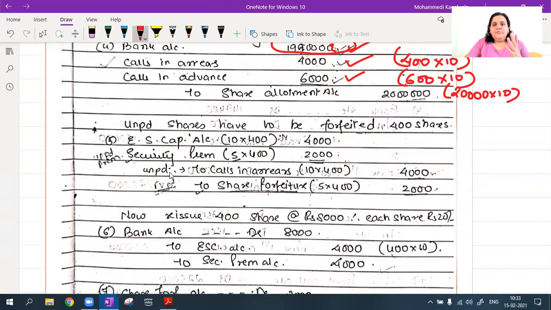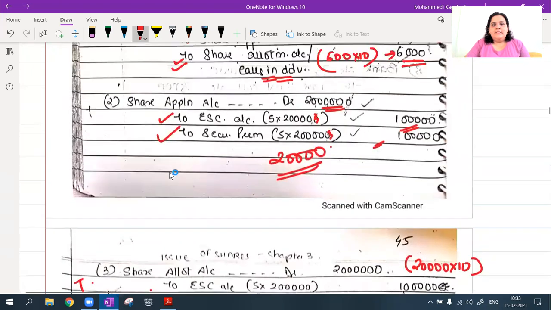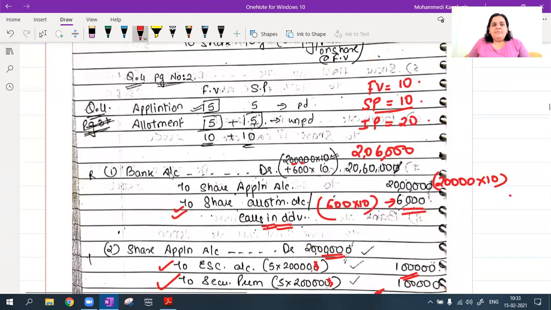And now these 400 shares on which there is calls in arrears, they are being forfeited. So for the forfeited shares, okay, what has been paid? Application amount is being paid. Allotment is not paid. Okay, now when I'm not paying allotment money, I have to see whether securities premium is paid or unpaid. 5 rupees of securities premium is unpaid. I have told you also, whenever securities premium is unpaid, we have to record it in our share forfeiture entry. So now we will see how does this come.